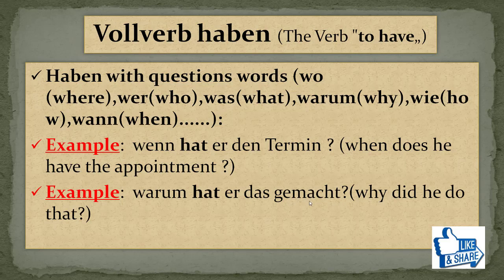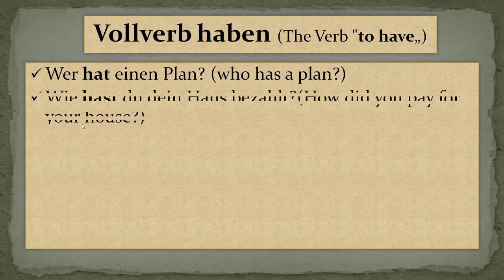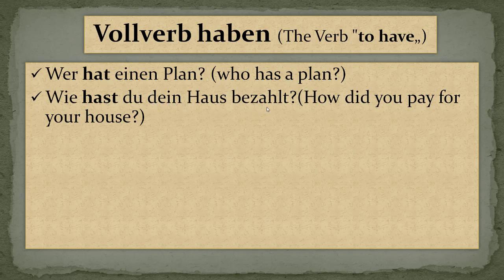Gemacht is done in English. Let's see some examples. Wer hat einen Plan? Who has a plan? Okay. So again this is a question. So the question will come in first position and the verb haben comes in second position. Wie hast du dein Haus bezahlt? How did you pay for your house? Like how did you pay your money for the house?